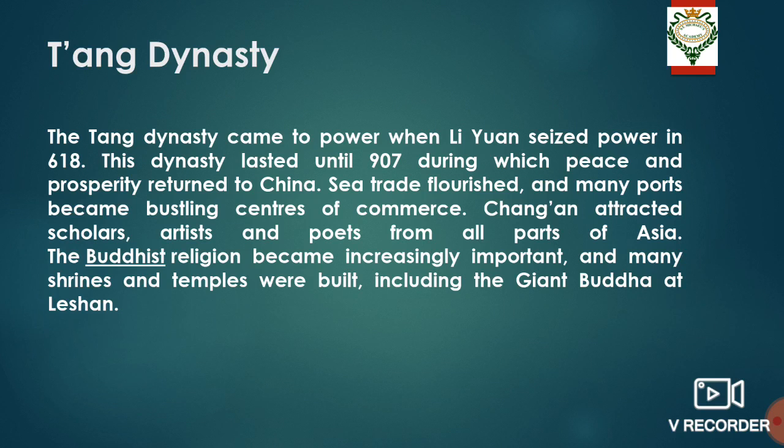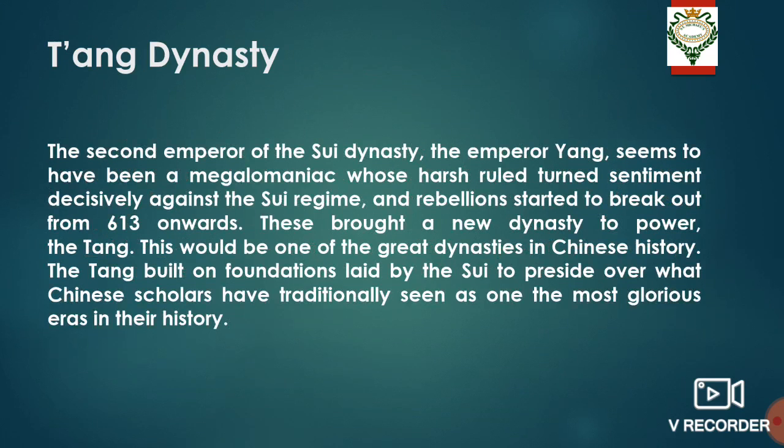There were many things that happened during the rule of the Tang Dynasty, and in our lesson we will read about this Tang Dynasty, their achievements, and their contributions in different fields.